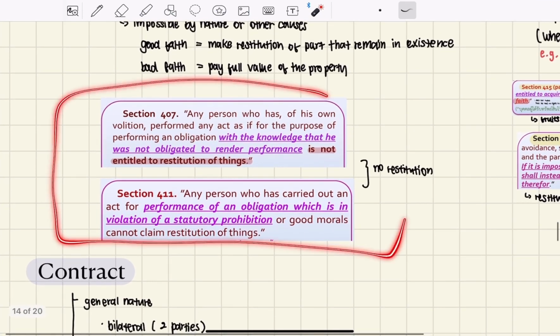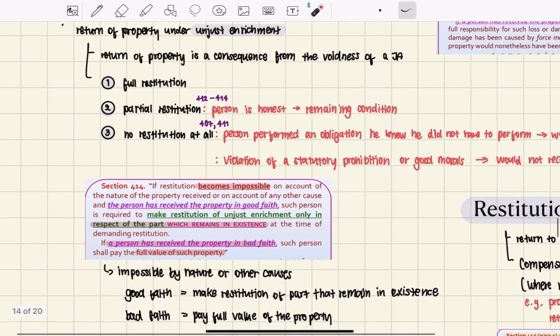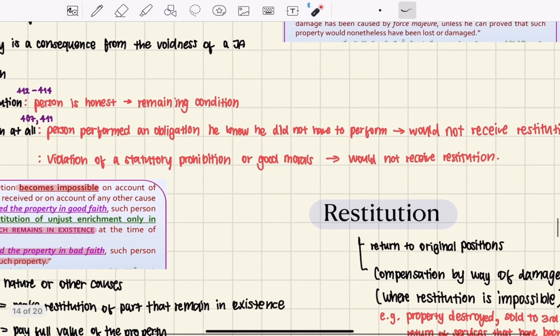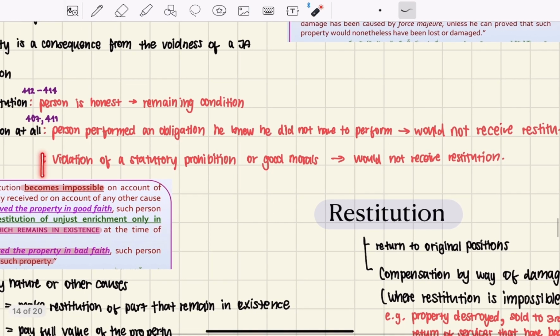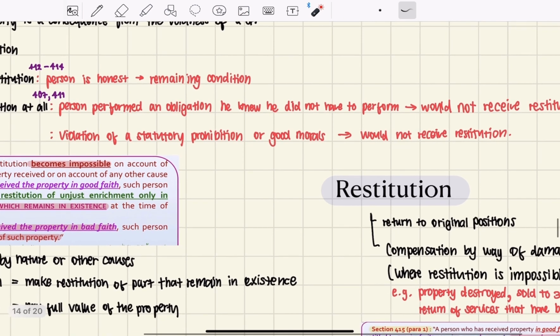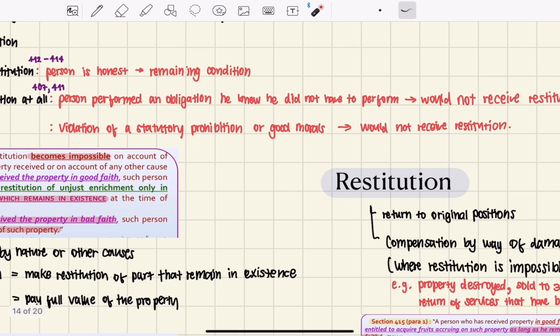And these are the cases with no restitution at all. The first is when a person performed an obligation he knew he didn't have to perform. When a person knows full well that he did not have to perform such an obligation, but he did anyway, he can't claim any restitution at all. And second is the violation of a statutory prohibition or good morals. In this case, it's against the law, it's illegal, so that person would not receive any restitution.